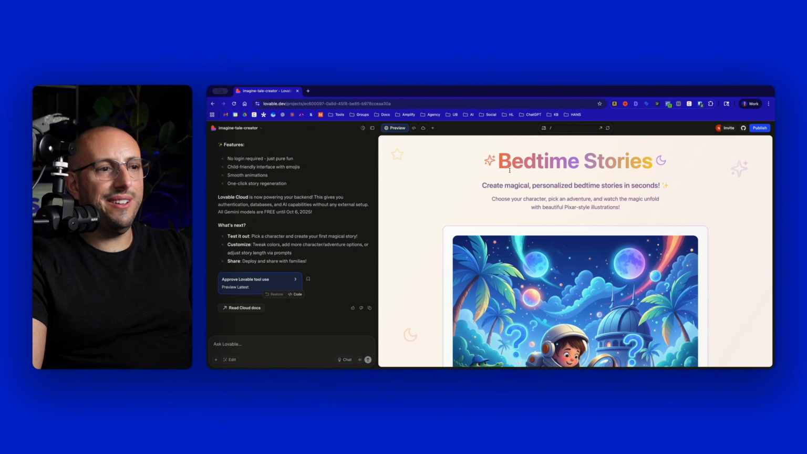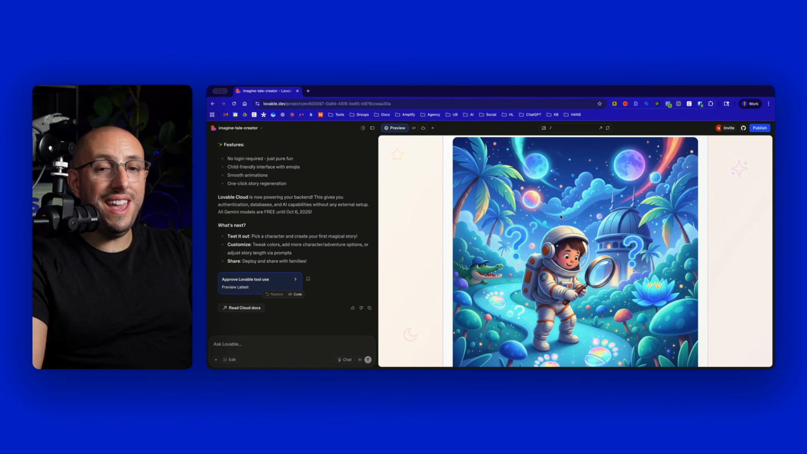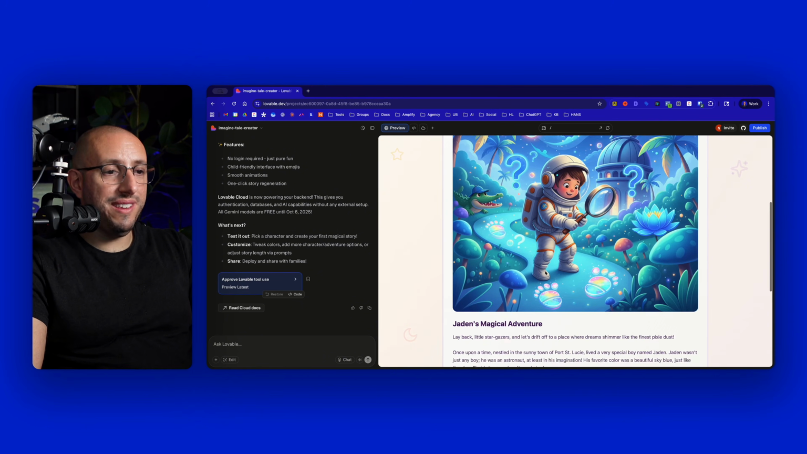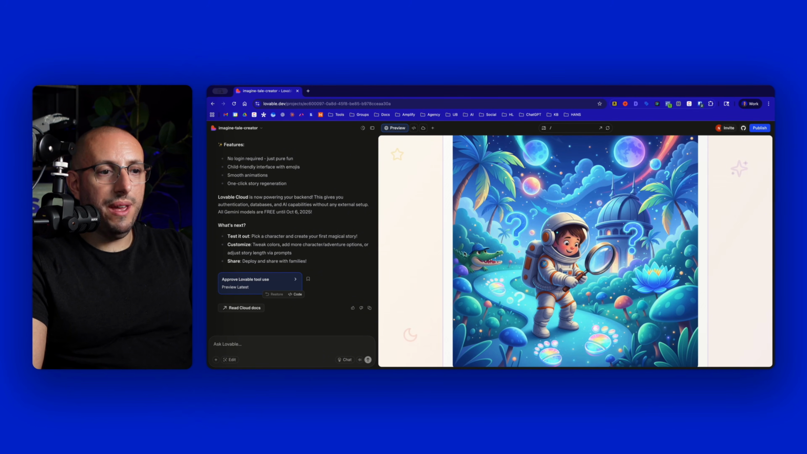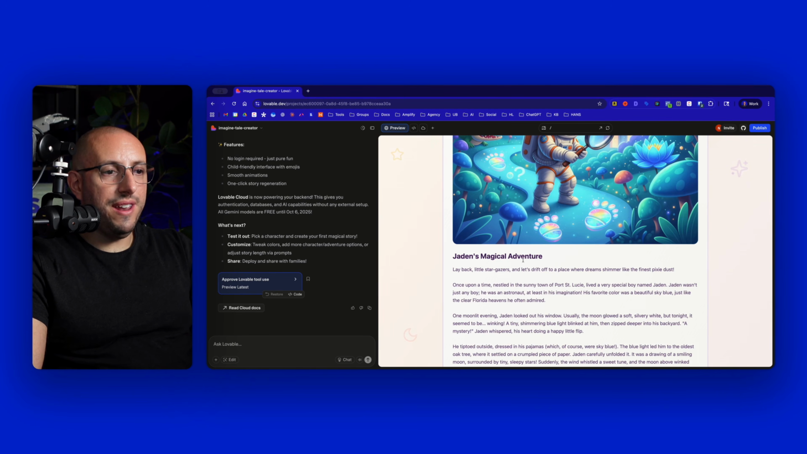Holy cow, look at this. So in just a few seconds, now we have a personalized story with an image. That's the coolest part. So I'm assuming this is using Nano Banana or some type of Google-based image generation tool on the back end. We see we got the astronaut and we have Jaden's Magical Adventure.